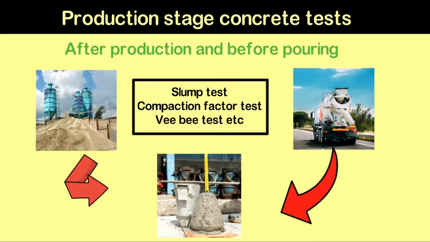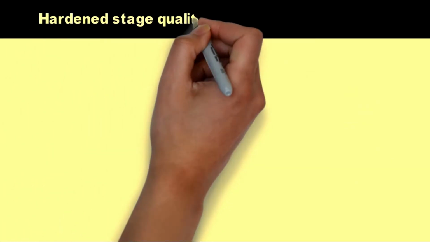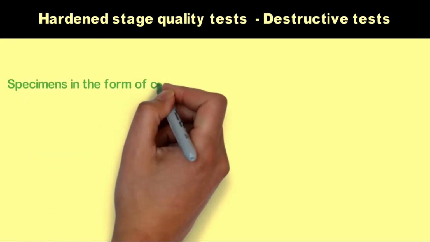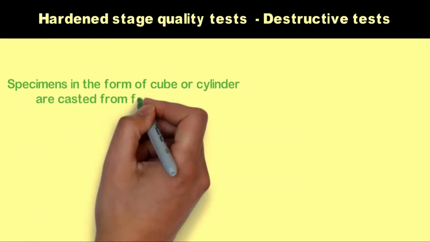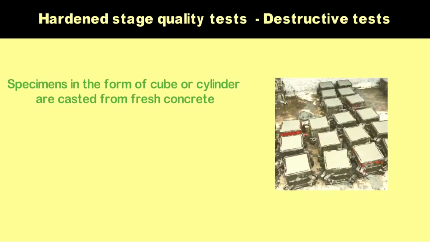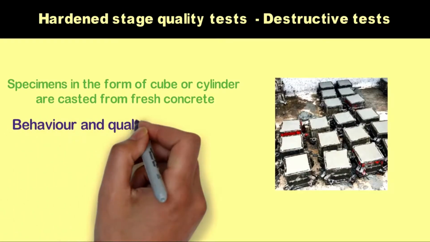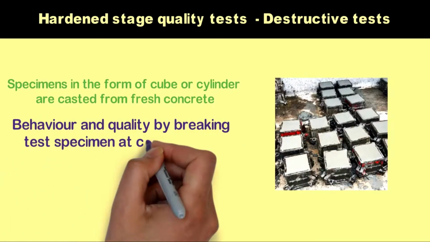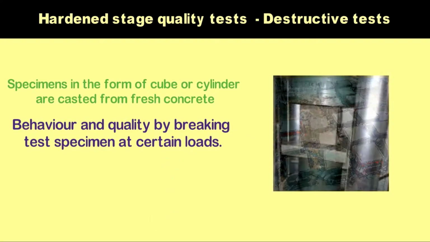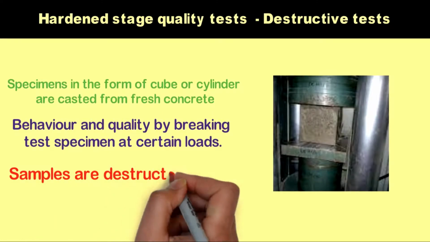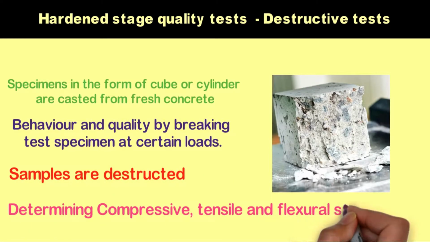Next is the hardened stage quality test, also called destructive tests. In the hardened stage quality test, the concrete specimen in the form of a cube or cylinder is cast from fresh concrete. The behavior and quality at 7 days and 28 days are checked by breaking the specimen at certain loads. These tests are for determining compressive strength, tensile strength, and flexural strength.